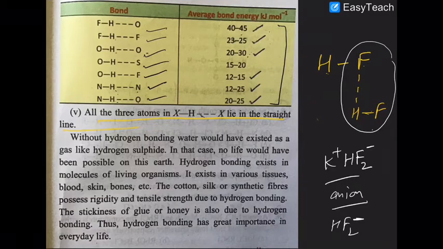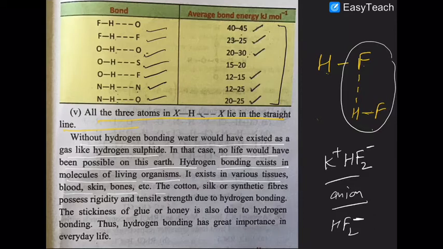Without hydrogen bonding, water would have existed as a gas like H2S. No life would have been possible on the earth. Hydrogen bonding exists in molecules in living systems, in our tissues, blood, skin, bones, and the clothes we wear of cotton, silk, and synthetic fibers. All these are rigid and have tensile strength due to hydrogen bonding. The thickness of glue or honey is also due to hydrogen bonding. So hydrogen bonding has great importance in our day-to-day life.